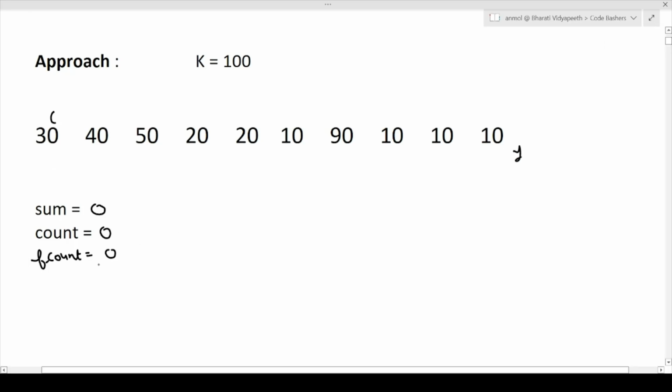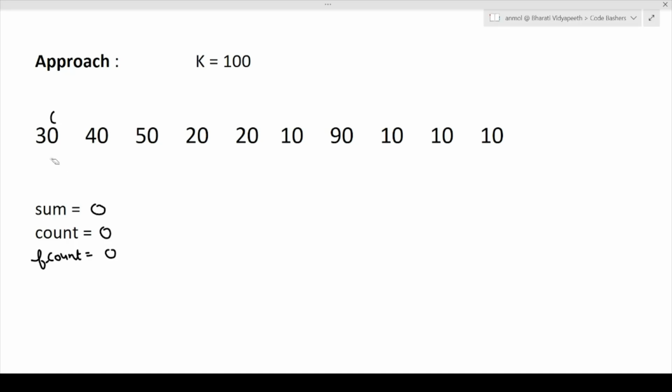The value in F count will denote the size of the sliding window that met all the conditions, that is, the amount of money spent should be less than K, and there should be maximum continuous horses on which we can place a bet. So when our array is traversed fully, F count will store the final answer.